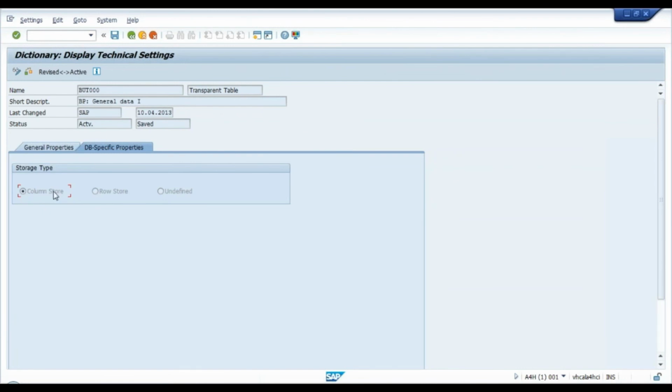Now remember one important thing: after you switch to column store, switching back to row store is also possible, but that's a lot of work for a database.